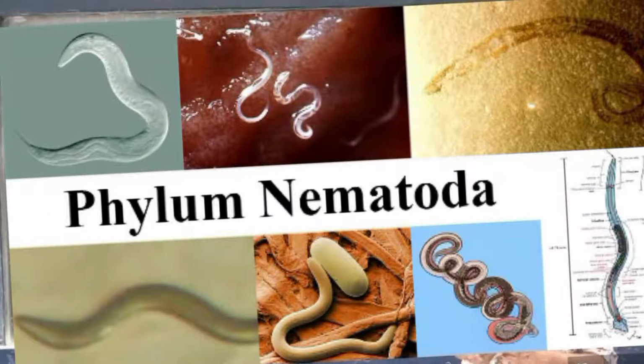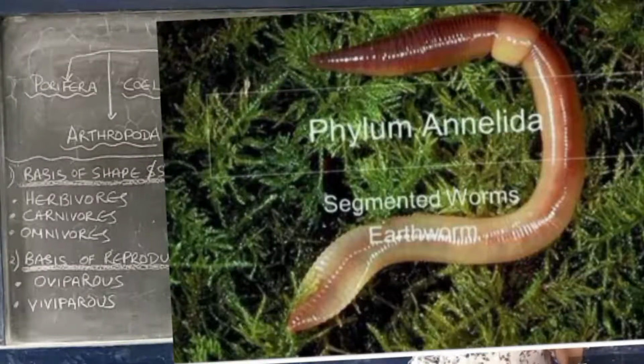Then the fifth one is called Annelida. Annelida means small ring, segmented. The bodies are segmented here, so these are segmented worms. Their body consists of rings or segments which help them to move. They are terrestrial, freshwater or marine in nature. They have a true body cavity with an alimentary canal, a well developed digestive tract.